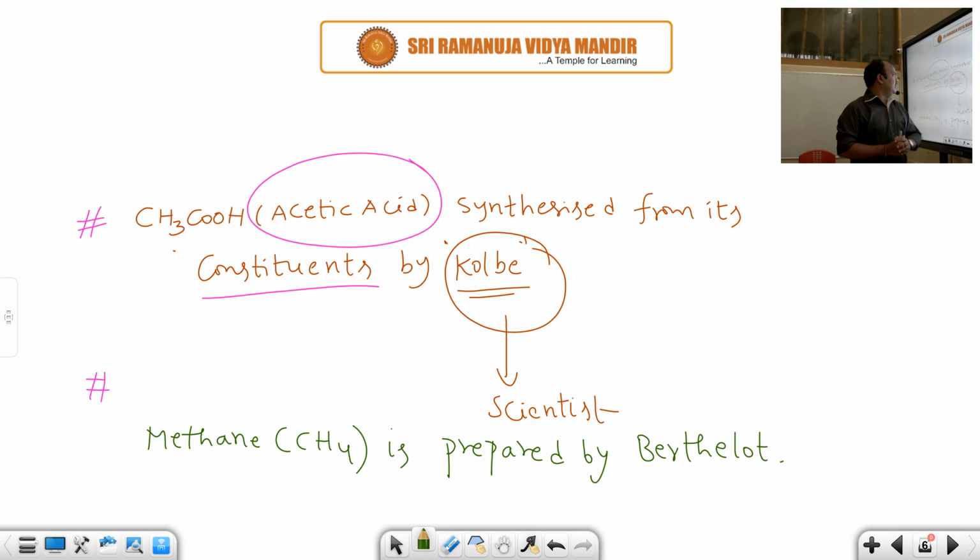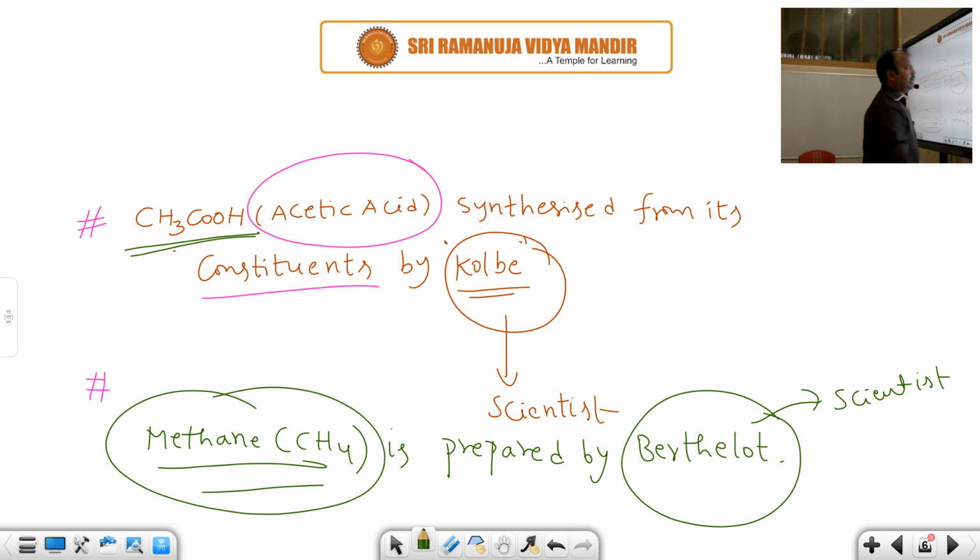After that, the scientist Kolbe synthesized acetic acid from its constituent elements. Acetic acid is the second organic compound prepared in the laboratory, you should remember this. After that, methane is the third organic compound prepared in the laboratory by the scientist Berthollet. Scientist name, what is it? Berthollet.